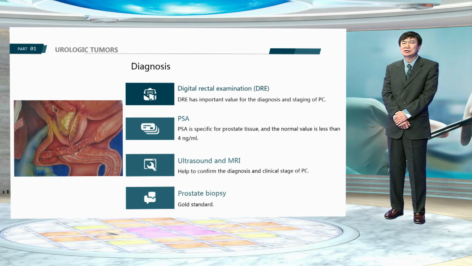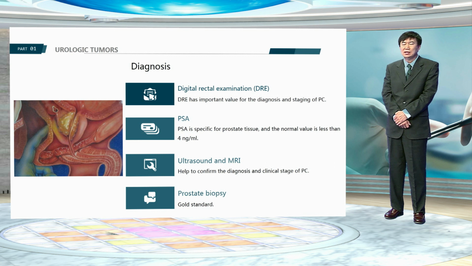Digital rectal examination has important value for the diagnosis and staging of prostate cancer. Prostate-specific antigen is the classic and useful marker for prostate cancer, and the normal value is less than 4 nanogram per milliliter. Transrectal ultrasound is sensitive, but not specific for the detection of prostate cancer, and can be useful in needle biopsy. Transrectal ultrasound-directed prostate needle biopsy remains the gold standard for the diagnosis of prostate cancer.